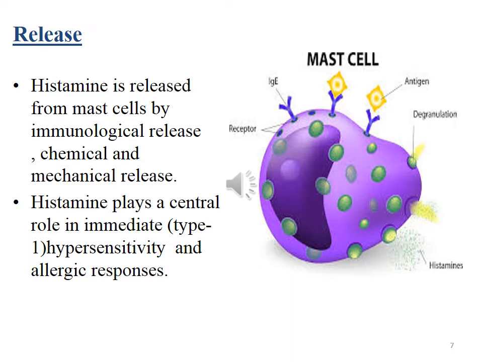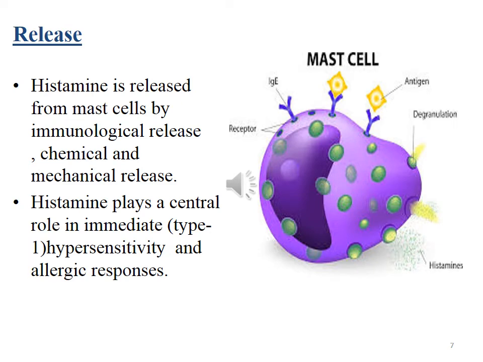Re-exposure to the allergen may lead to degranulation of cytoplasmic granules and release of histamine with other allergic mediators. Histamine released by this mechanism is a mediator in immediate or type 1 allergy.